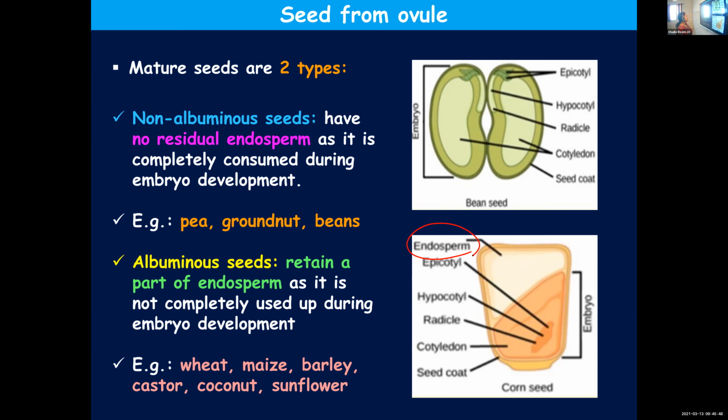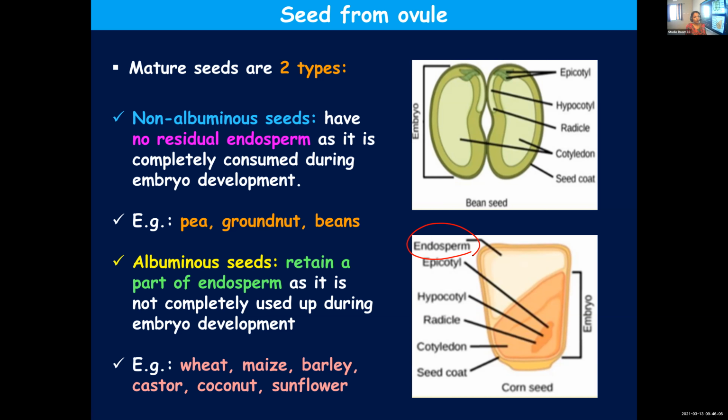Examples: wheat, maize, barley, castor, coconut, sunflower. These are some examples. You should know all the examples given in the textbook. Don't just learn one or two, because sometimes they will ask which among the following is a non-albuminous seed.